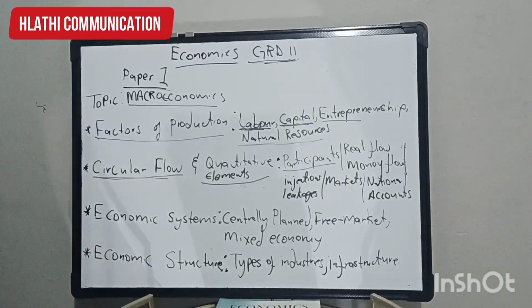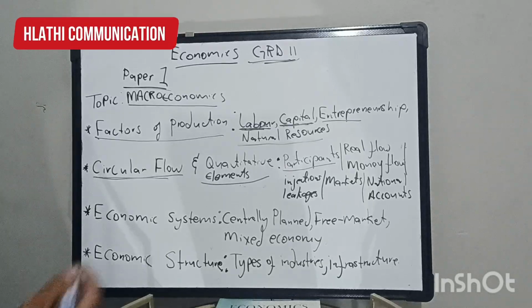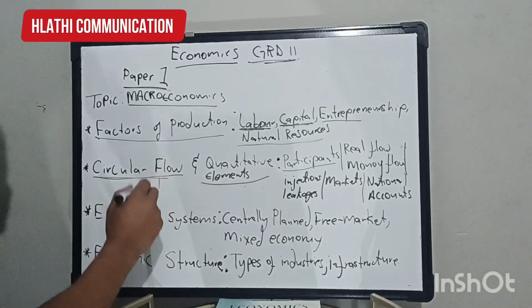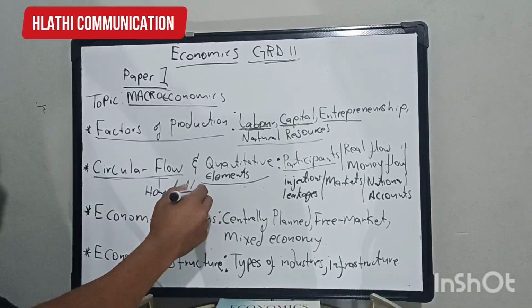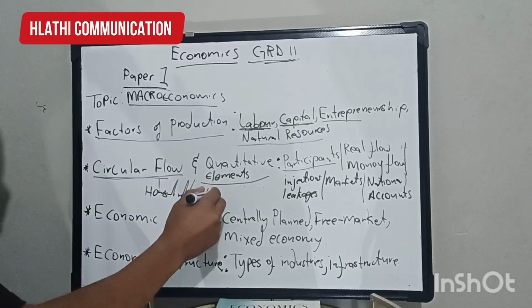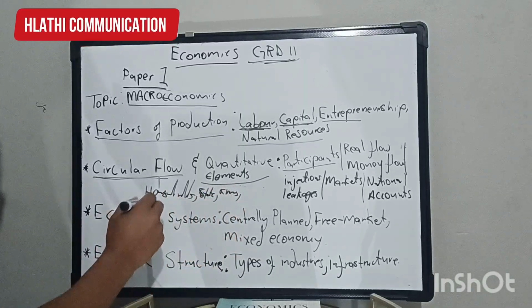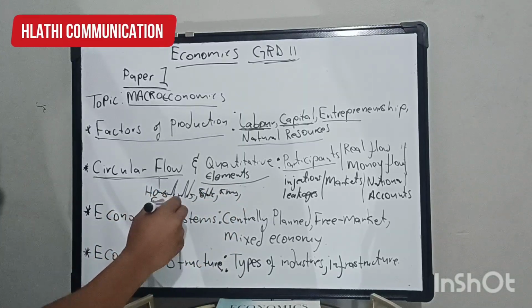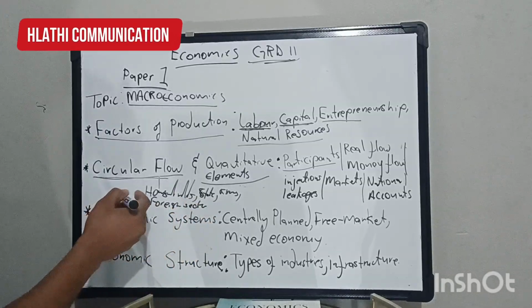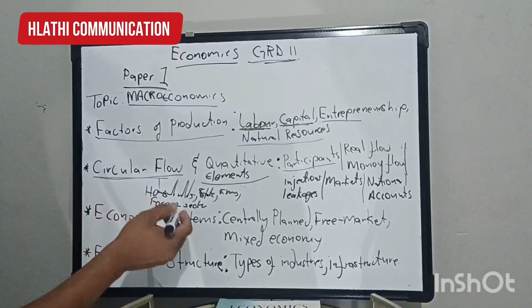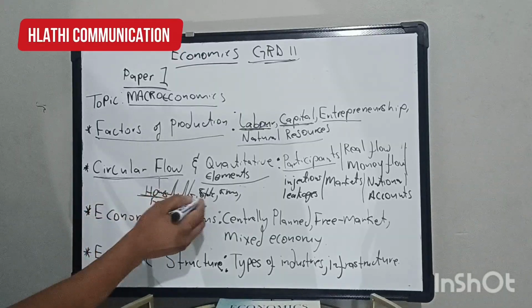It includes 4 participants if we're focusing on the open economy, whereby we have households, government, which is the state, firms, and then the foreign sector. Those are the 4 participants of the circular flow. So we must be able to discuss the role played by each and every participant.